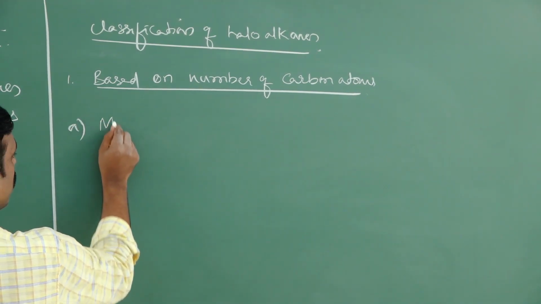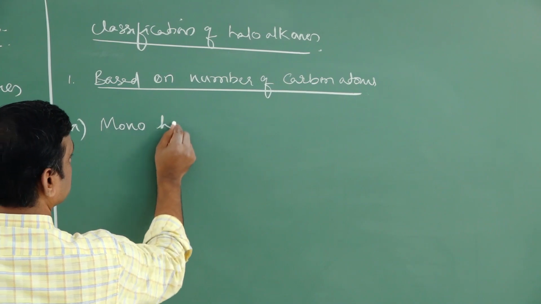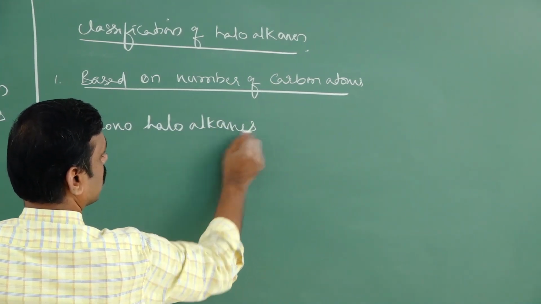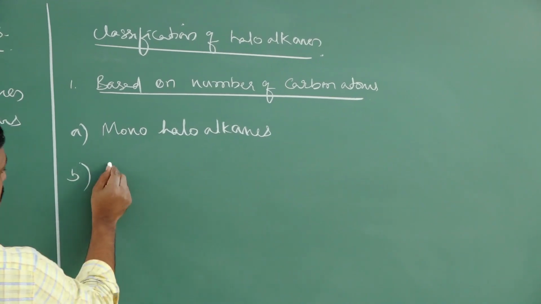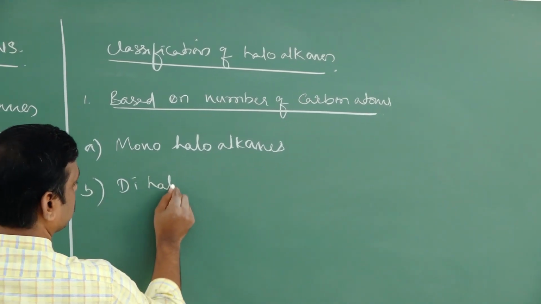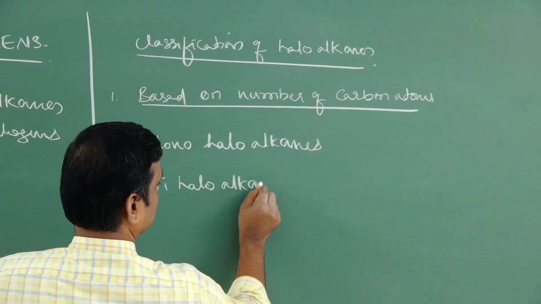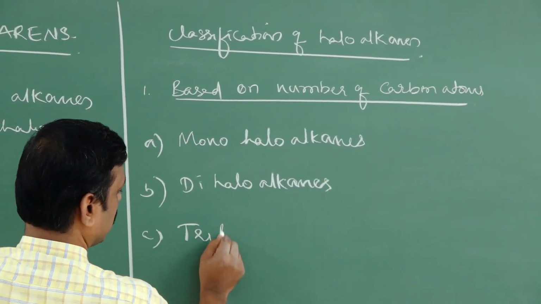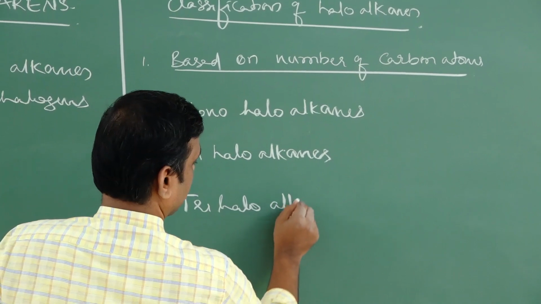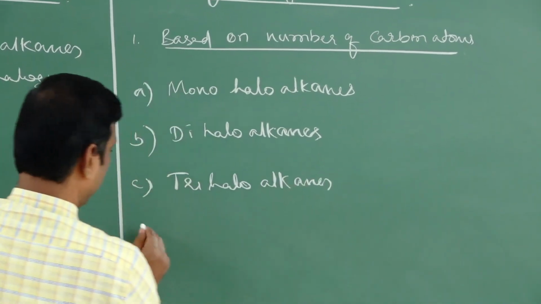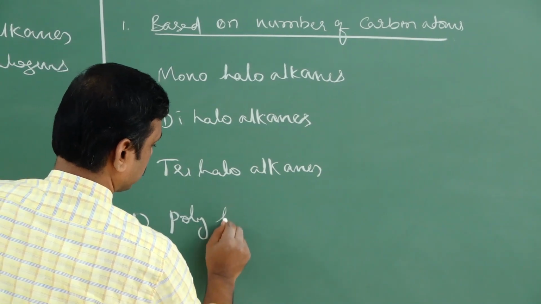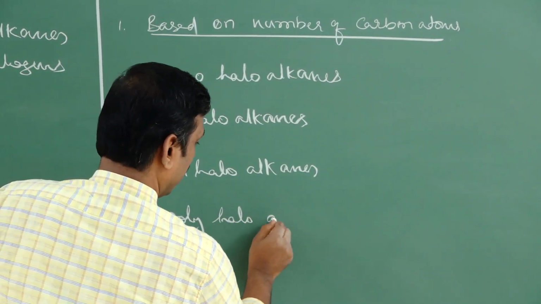One, monohaloalkane. Two, dihaloalkane. Three, trihaloalkane. And four, polyhaloalkane.